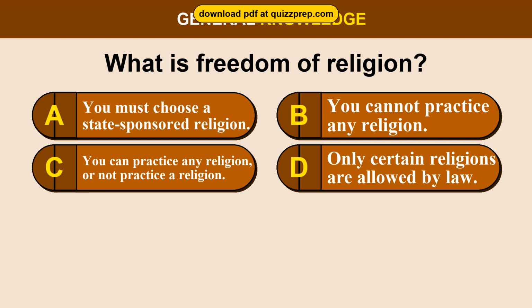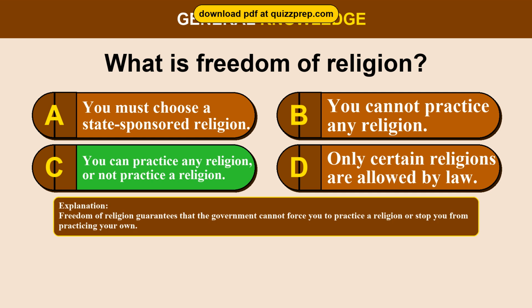Question 37. What is freedom of religion? Option A, you must choose a state-sponsored religion. Option B, you cannot practice any religion. Option C, you can practice any religion, or not practice a religion. Option D, only certain religions are allowed by law. The correct answer is option C. You can practice any religion, or not practice a religion. Freedom of religion guarantees that the government cannot force you to practice a religion or stop you from practicing your own.